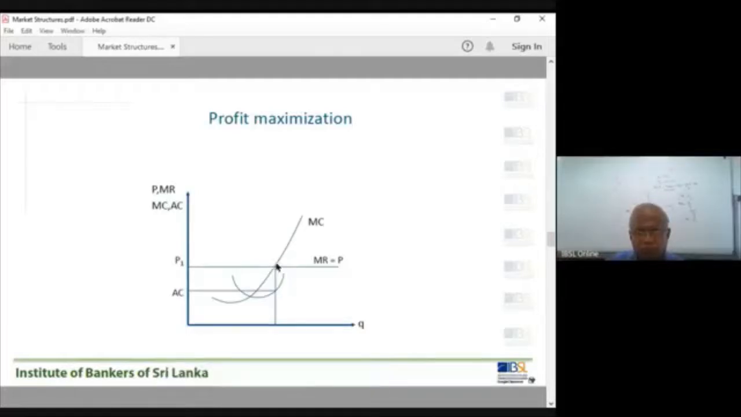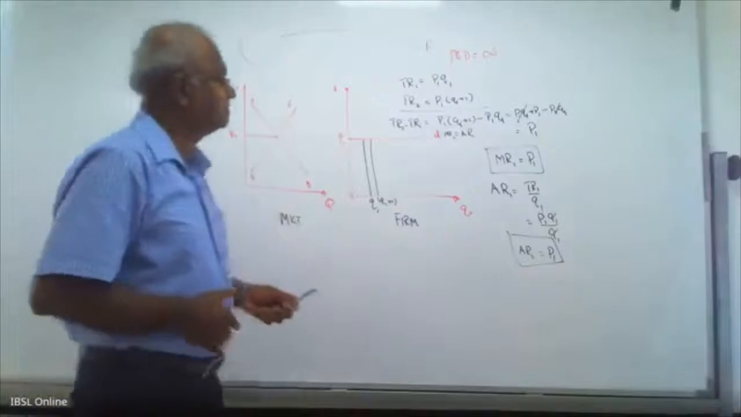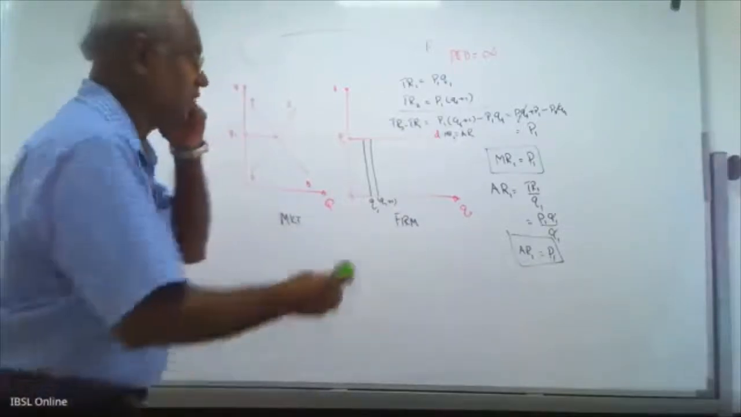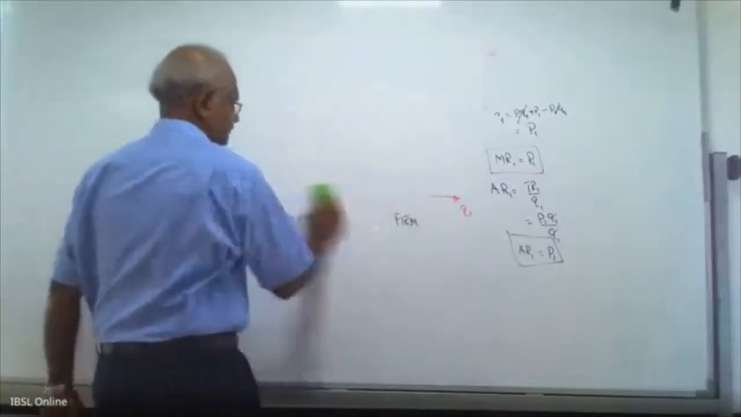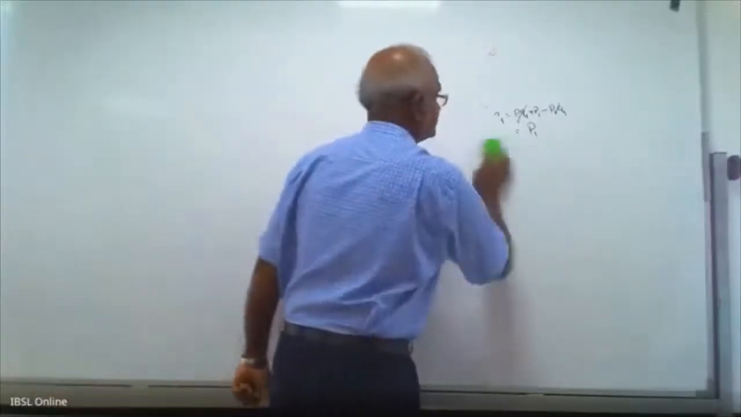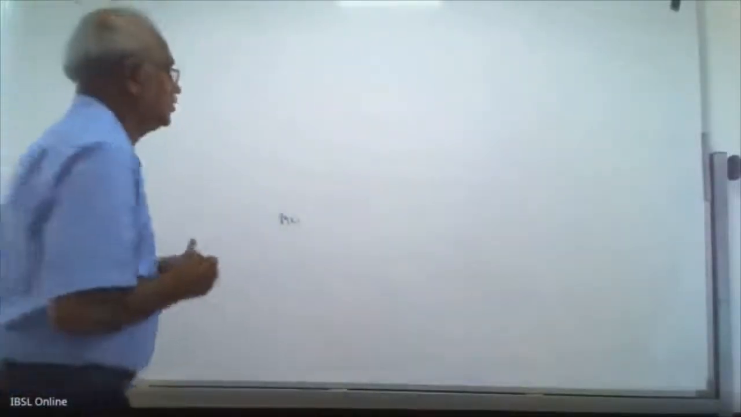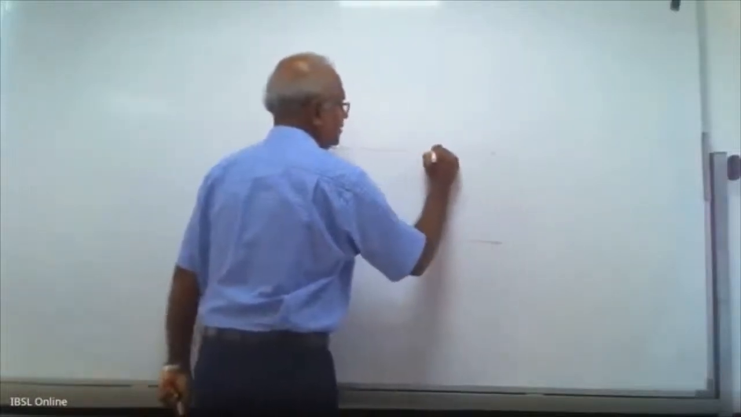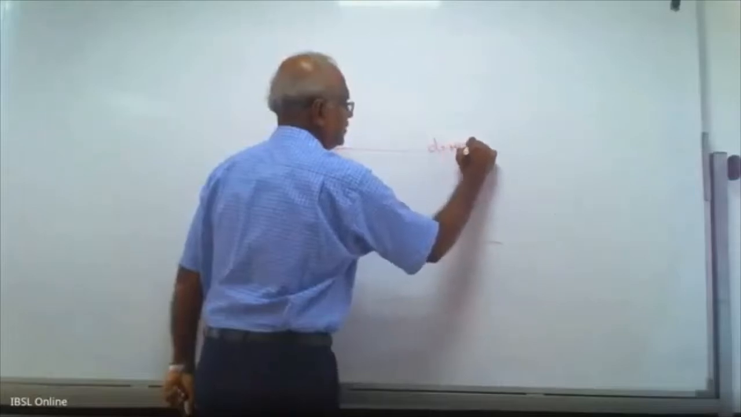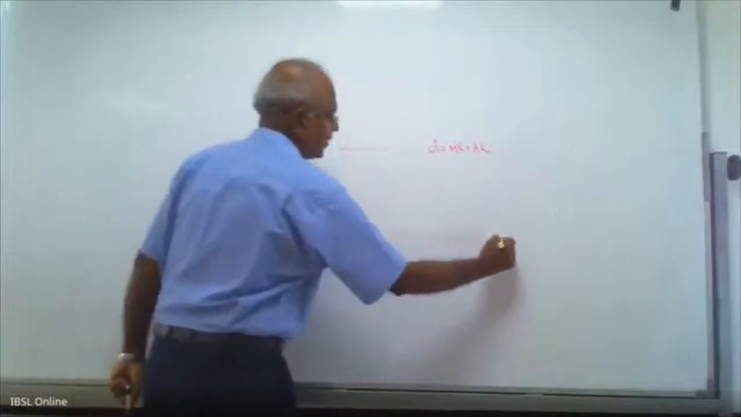I will go to the board again. I'll draw this diagram again. The firm faces a horizontal demand curve that is equal to the marginal revenue curve and the average revenue curve, which is the price, right? Price and firm's quantity.